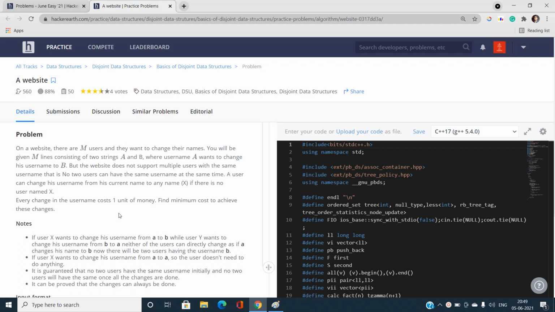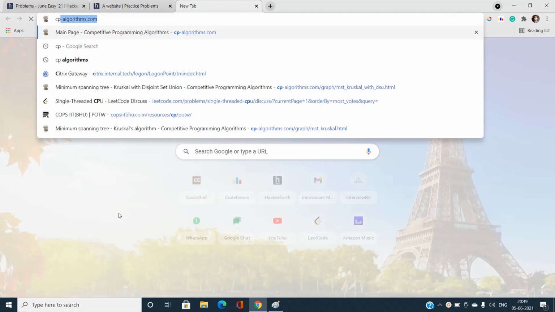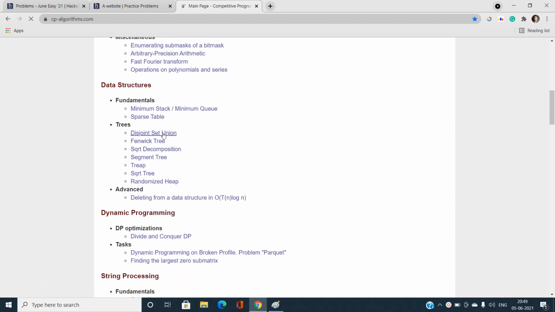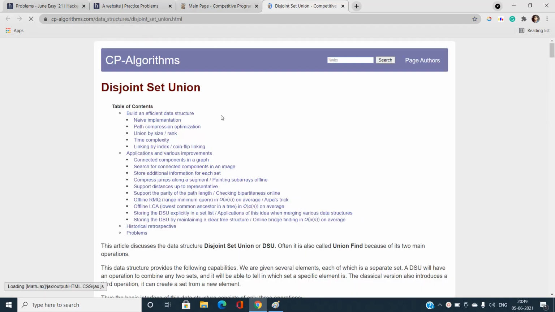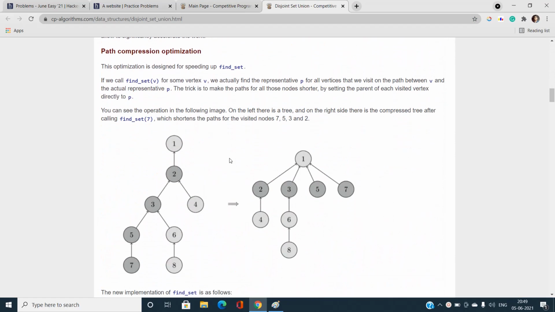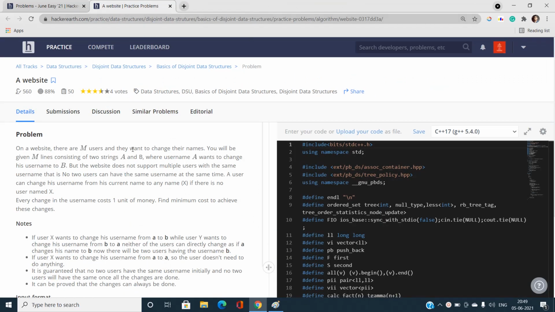That's why I recommend, if you are not aware of that, go to the internet and search for disjoint set union, or you can follow this website I have just opened here. Search for disjoint set union CP algorithms, and you can read about it for around 20-30 minutes. You will become aware of what is happening here, and you can easily solve this problem.